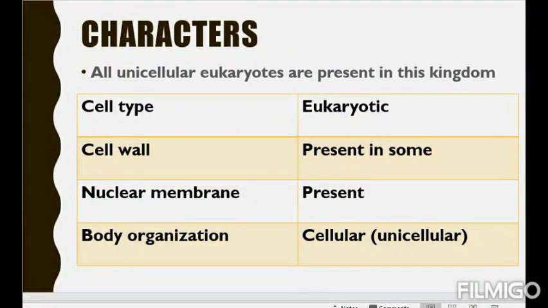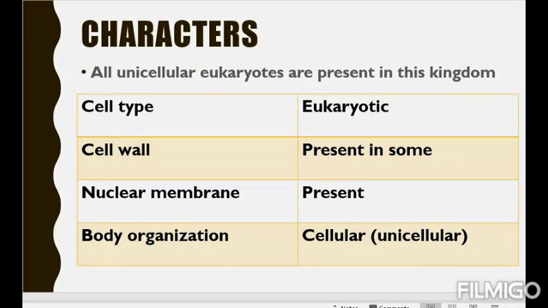As it is the second kingdom, it will definitely be more advanced. So in kingdom Protista, all unicellular eukaryotes are present. Remember this thing. It will come in medical entrances also. That means they are unicellular, meaning single cell, and eukaryotes, that means they have a true nucleus.